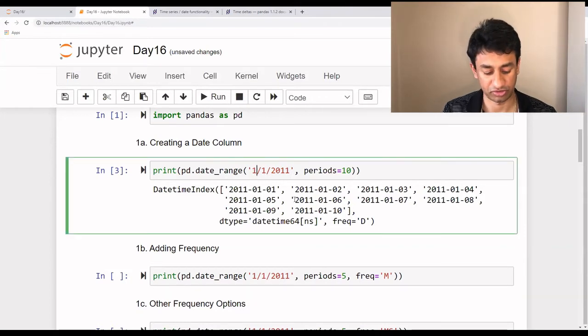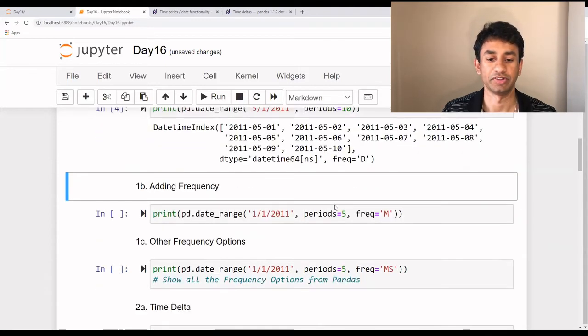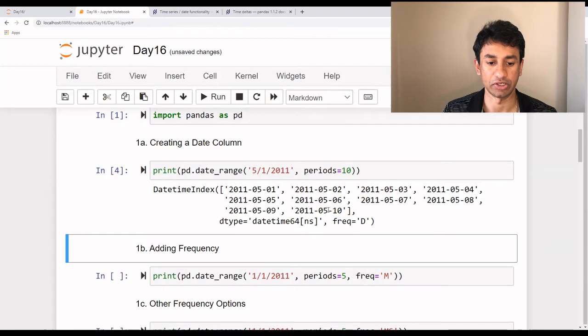Let me give a random date and see what happens. This is how it's been generated: 1st of May 2011, 2nd May, and so on. That's how it works. So this is how we need to create a date series, which can be used in a data frame.